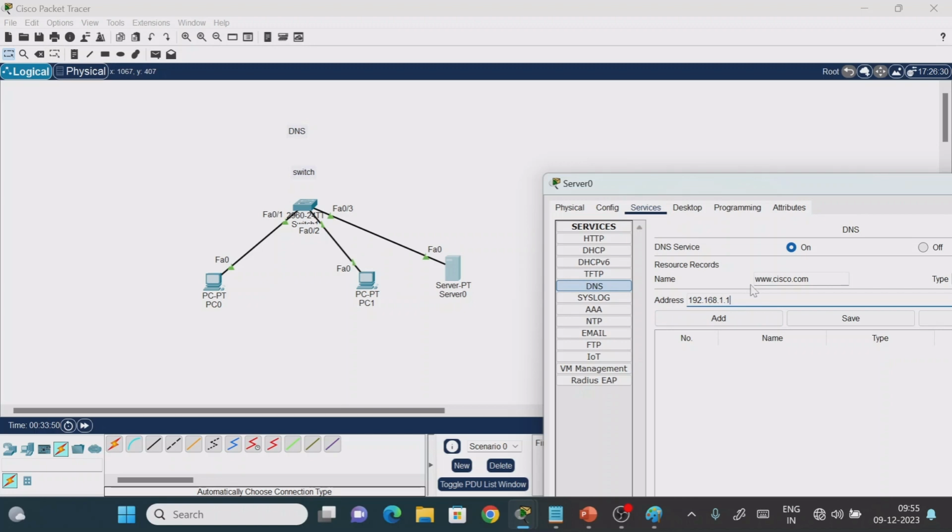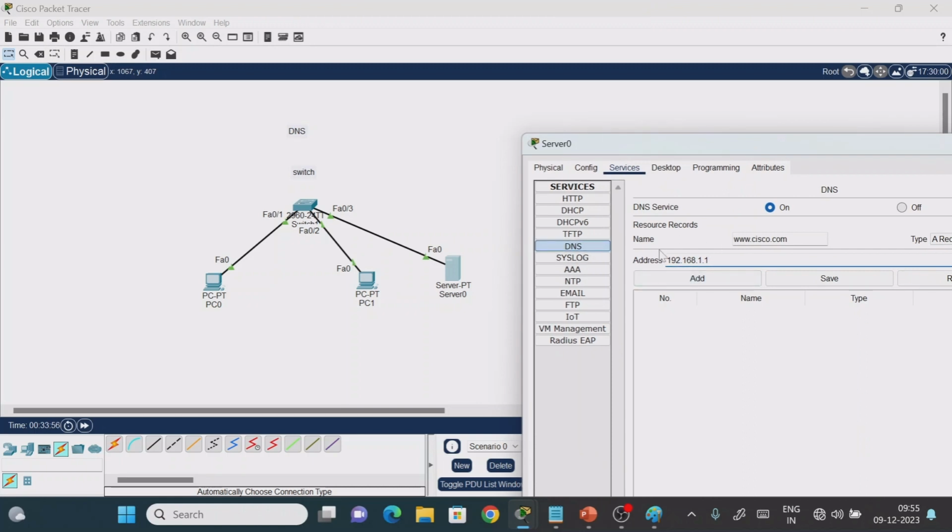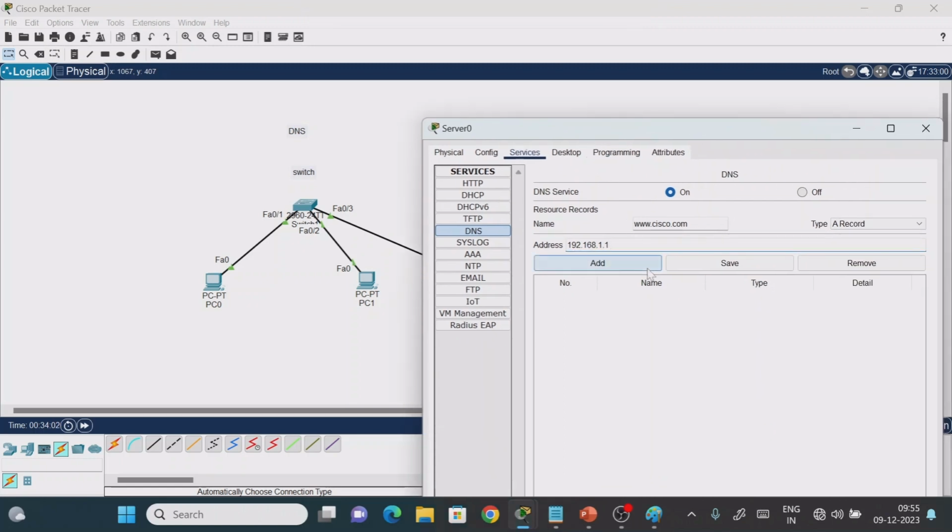Instead they can use the naming convention, www.cisco.com. It means the DNS system will internally convert your naming convention into the IP address. So one device to another device won't have any problem. This is how we can perform the domain name system translation.